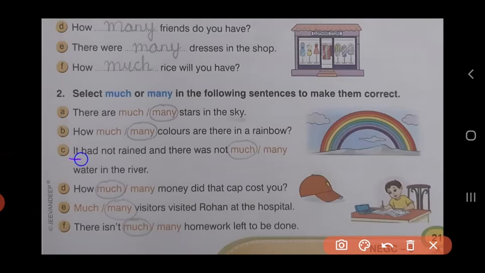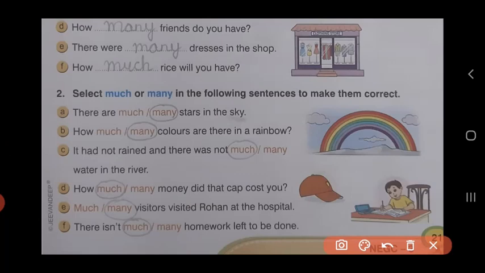C. It had not rained and there was not much or many water in the river. Water in the river cannot be counted. It's uncountable. So the adjective will be much. It had not rained and there was not much water in the river.